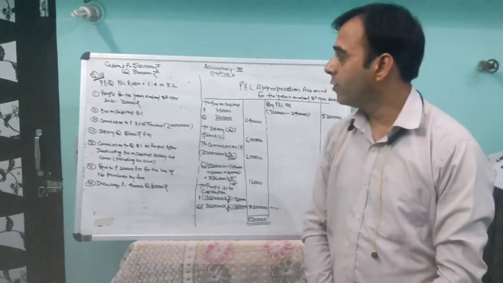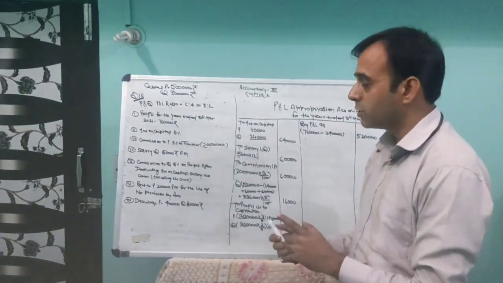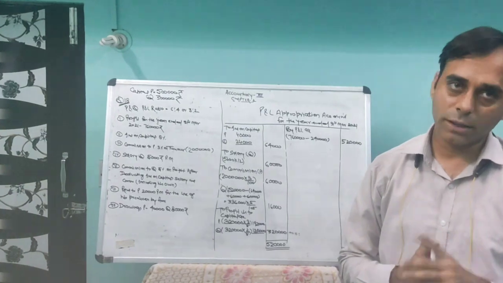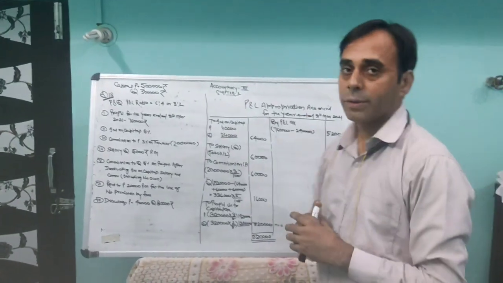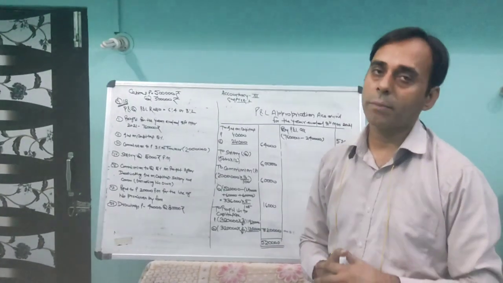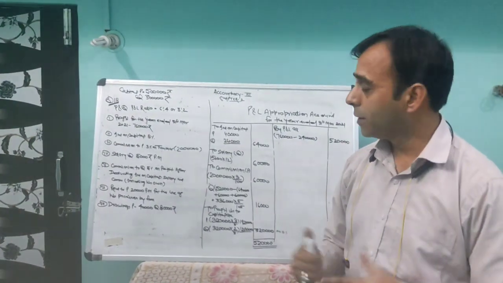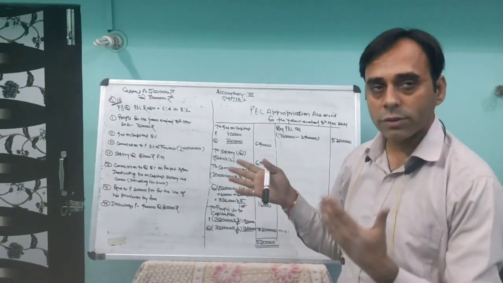Good morning everyone. We are doing question number 18. In this question you have to make the P&L appropriation account and partners' capital account. I'll let you know, you have to make the partners' capital account on your own. I hope you've been able to make it. First of all, we go through the question.